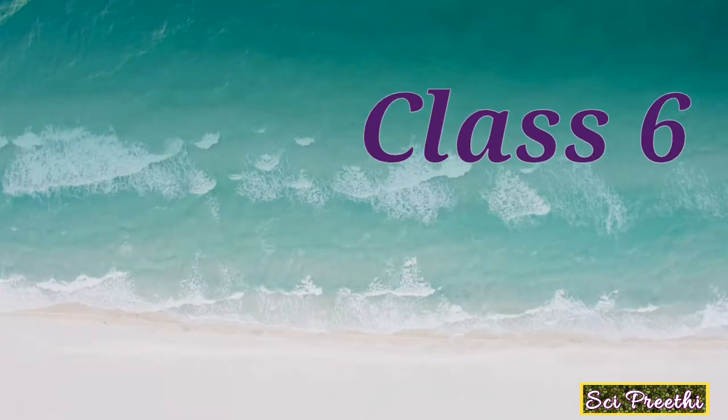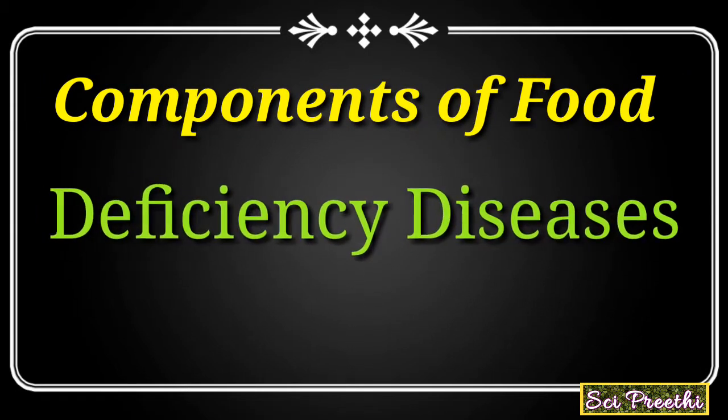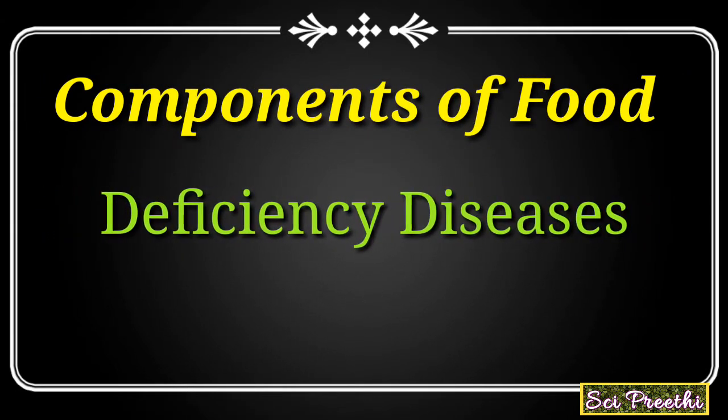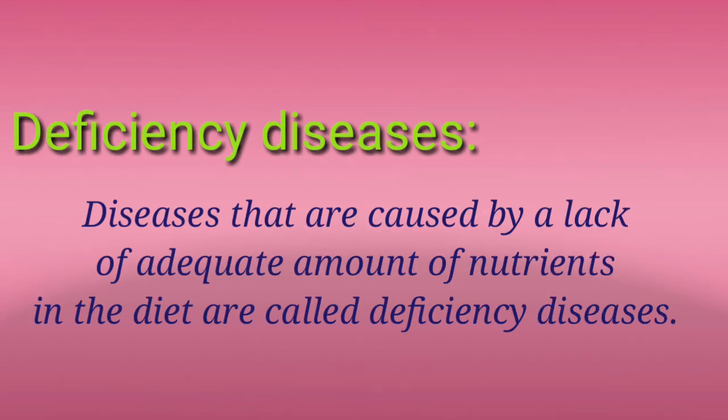Hi everyone, welcome to class 6 science. In this module we are going to talk about deficiency diseases in the chapter components of food. What do you mean by deficiency diseases? Diseases that are caused by a lack of adequate amount of nutrients in the diet are called deficiency diseases.